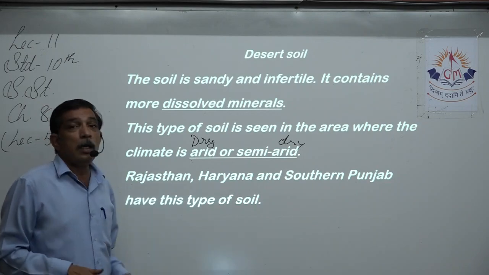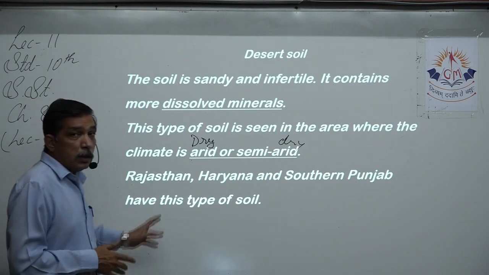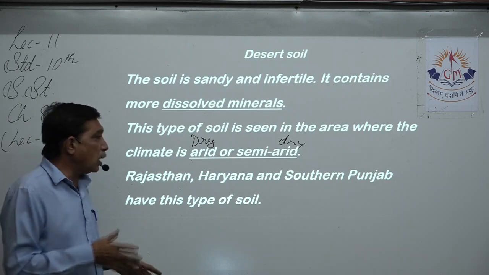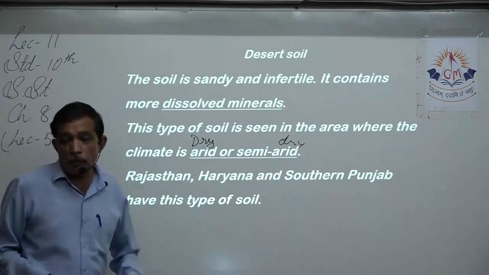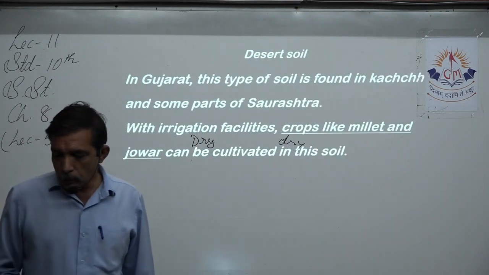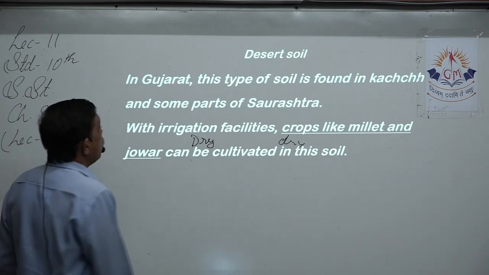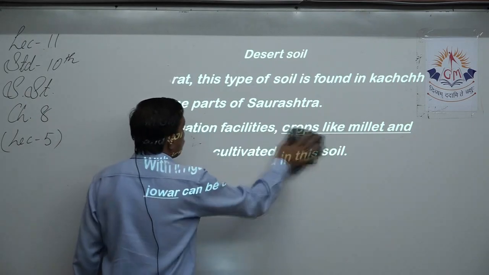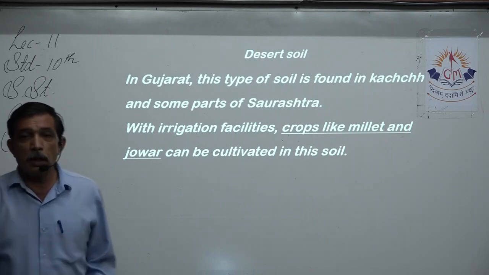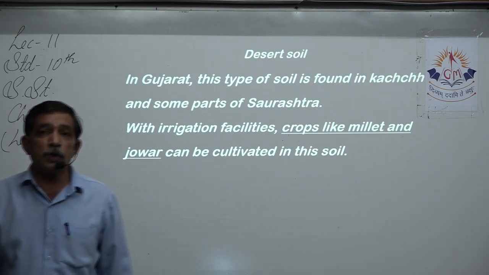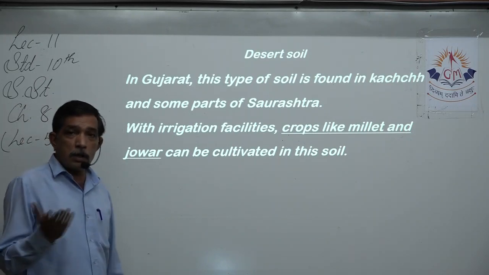Now, where are the areas in India where this type of soil is found? Rajasthan, Haryana, southern Punjab. These are the areas which are touching Rajasthan. Most of them have this type of soil. In Gujarat, where do we find this type of soil? We know the area touching Rajasthan, that is the Kutch, Bhuj area.